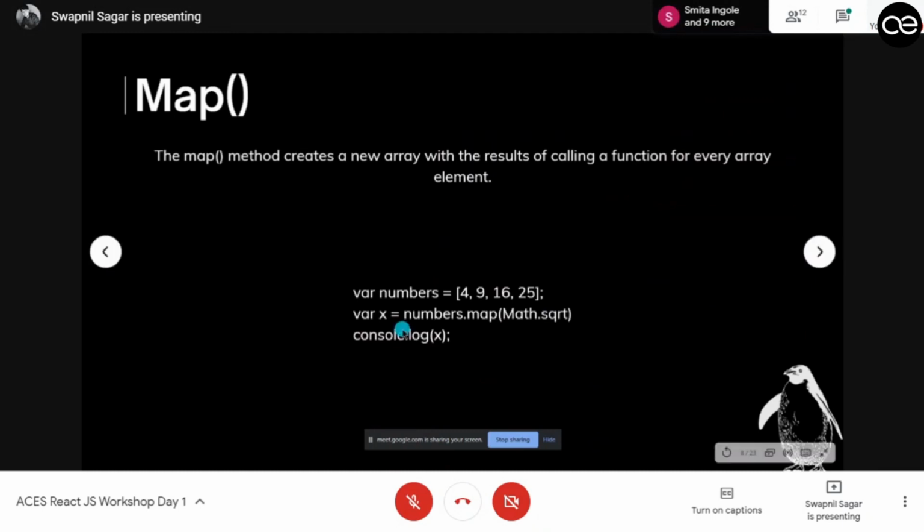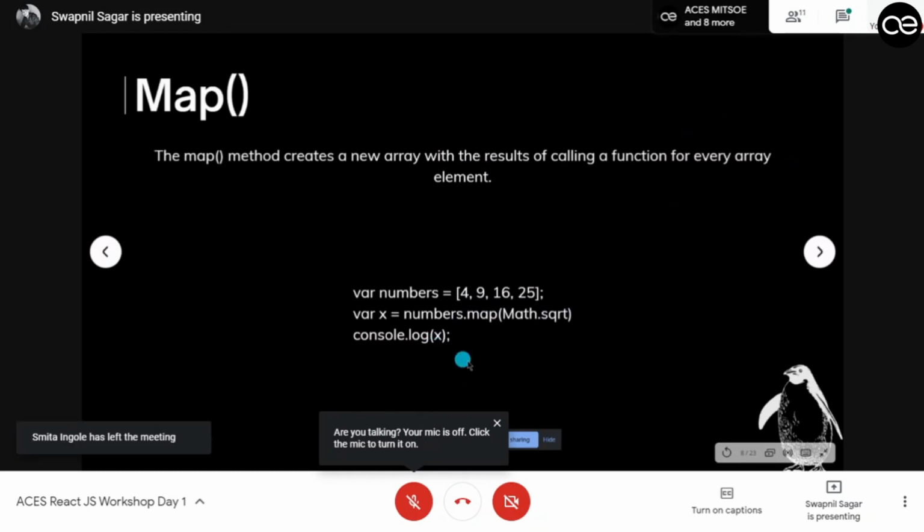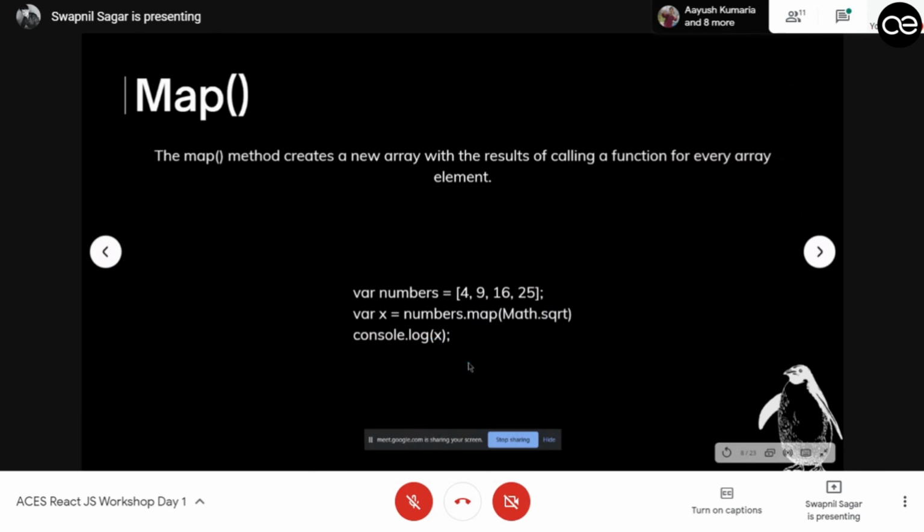Suppose you have a variable with the numbers 4, 9, 16, and 25, and you iterate with map using the square root function. It will iterate through all the elements and give out the square root of each element. So the output will be 2, 3, 4, 5. These are the basics of ES6.